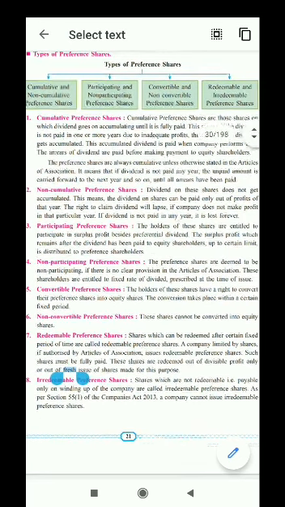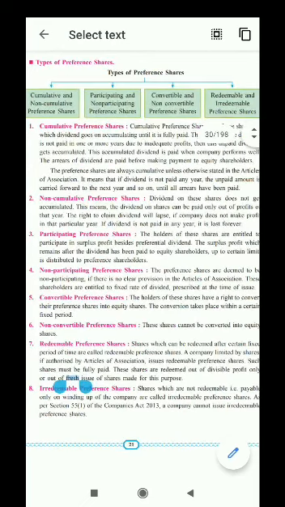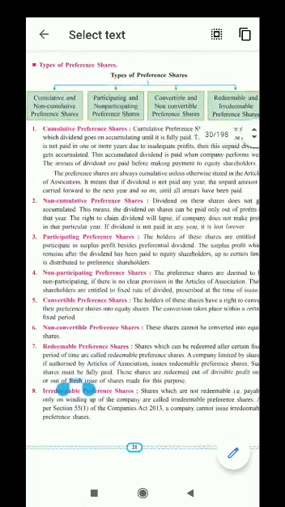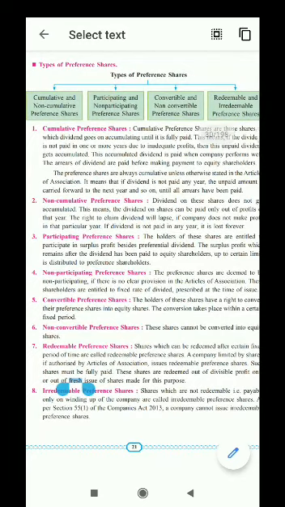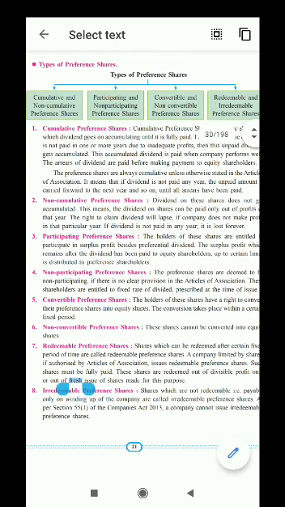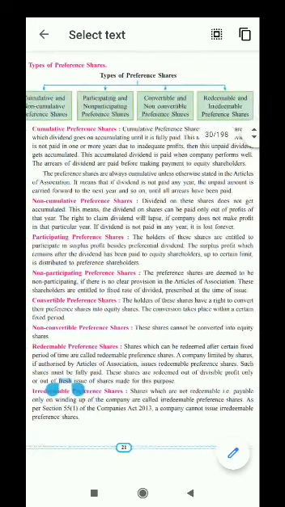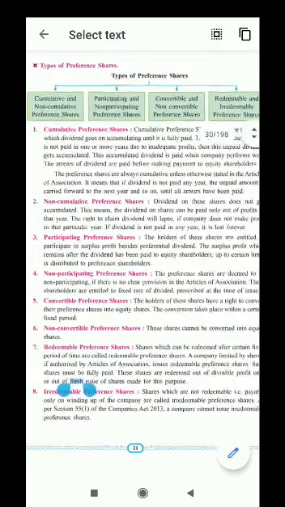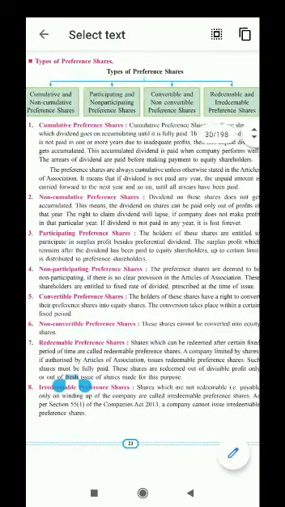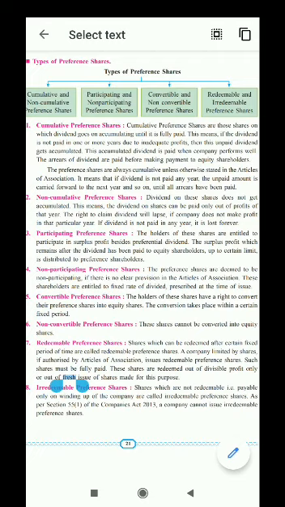Dividend on these shares does not get accumulated. That means the dividend on shares can be paid only out of profits of that year. Means profit of the current year. That is, dividend of 2018 will be paid in 2018 only and out of profit of 2018 only. 2019 dividend from the profit of 2019, and 2020 likewise, means current year dividend will be paid from the current year profit only. The right to claim dividend will lapse if company does not make profit in that particular year. If dividend is not paid in any year, it is lost forever.